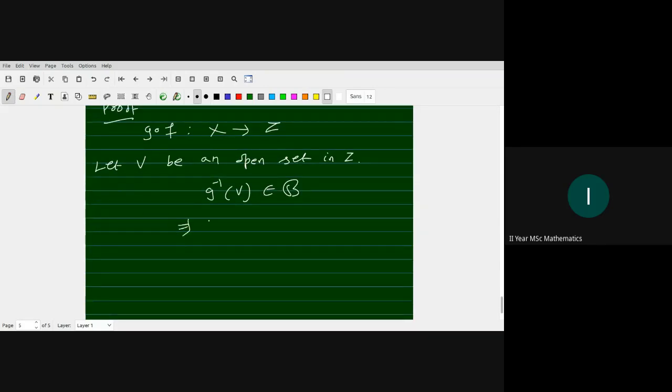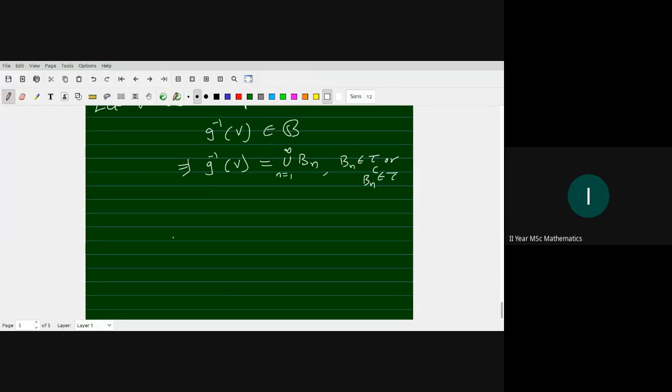Then Borel sets can be written as a union of Bn, where Bn belongs to tau or Bn complement belongs to tau.